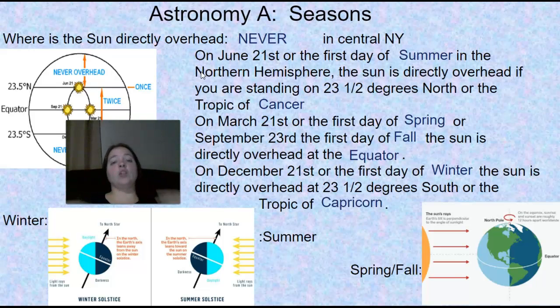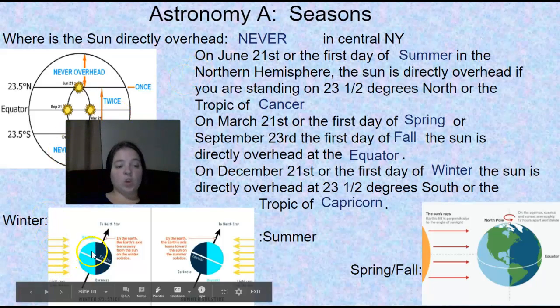It's very important when I show you a diagram that you see which way it's tilted so that you can tell what season you're in. If it's tilted the opposite way, it's obviously going to be the opposite. So right here, when the sun is hitting like this and it's tilted this way, it is winter.